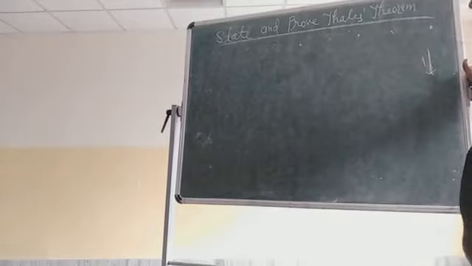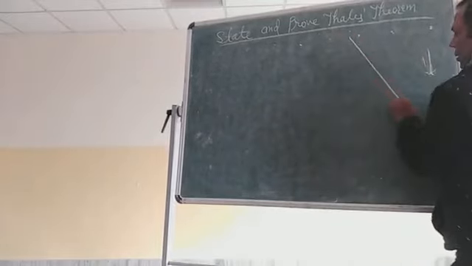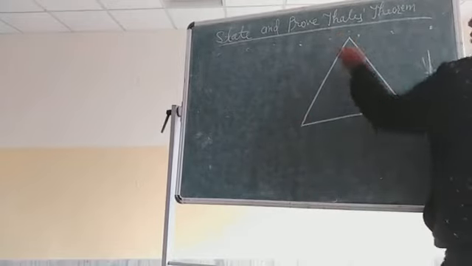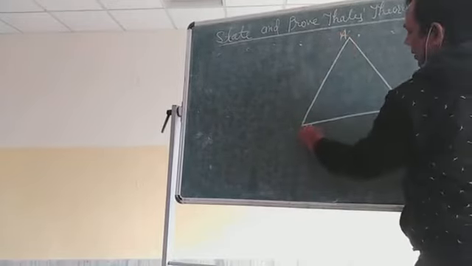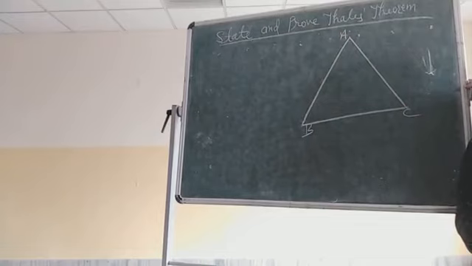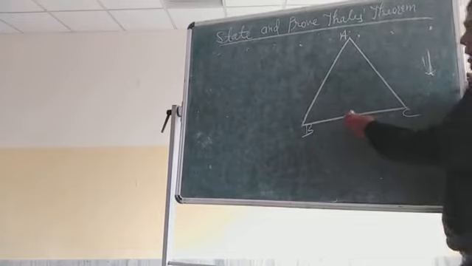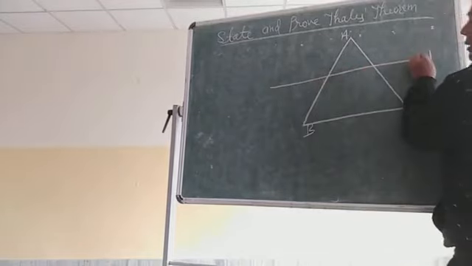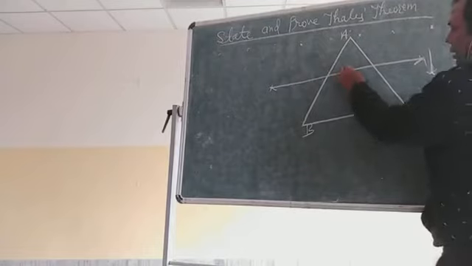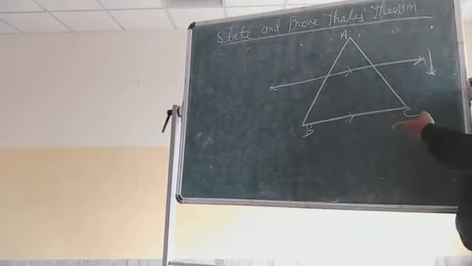Now see the figure. This is a triangle. Suppose the name is ABC. Right? And according to the statement, if a line is drawn parallel to one side of a triangle, suppose parallel to this side BC, I am drawing a line here, and this line is parallel to one side of the triangle.